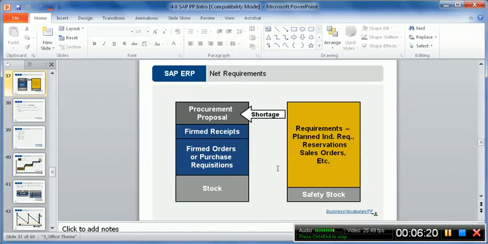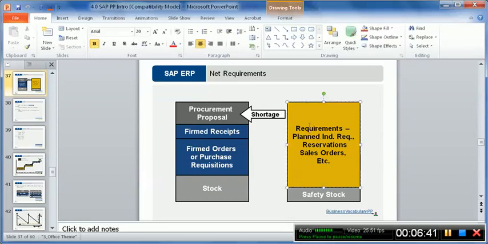So again, a pictorial representation of net requirements planning. Say this is the gross requirement, the amount of sales order or something that we need, and in order to fulfill this demand, this is the amount of safety stock we already have. In order to produce this, we don't produce exactly this much, but we deduct the available stock from the combination of these two. Let's say this is 100 and this is 10, so we need a total of 110. Now if we already have 20, the remaining is 90.